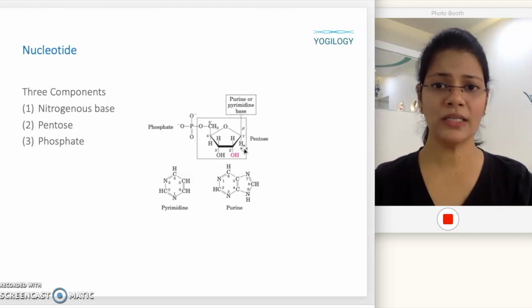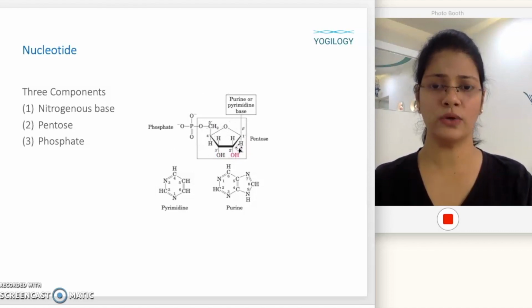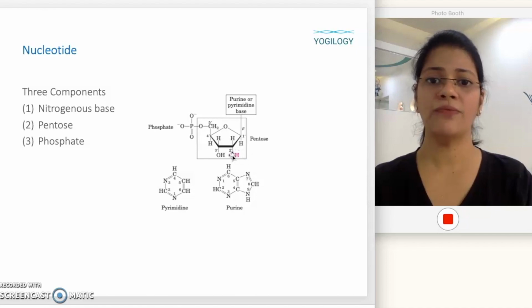Now here you can see the structure of a nucleotide. Which sugar is there? Is this ribose sugar or deoxyribose sugar? This is ribose sugar because here you can see the 2' carbon is having a hydroxyl group attached to it. If this hydroxyl group is not there, then it is a deoxyribose.